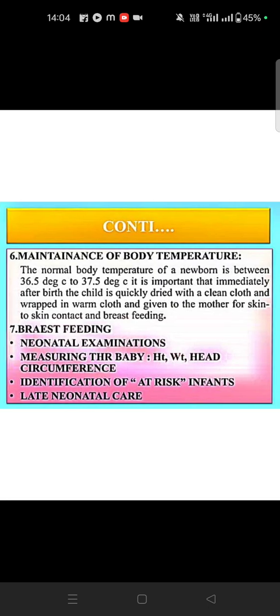Okay. Then maintenance of body temperature. The body temperature of a newborn is between 36 to 37 Celsius. It is important immediately after the birth of the child. Quickly clean and wrap in warm cloths. Okay, skin to skin contact and breastfeeding. Then neonatal examination: measuring the baby's height and weight, head circumference, and identification of any risk to the baby. Then late neonatal care.